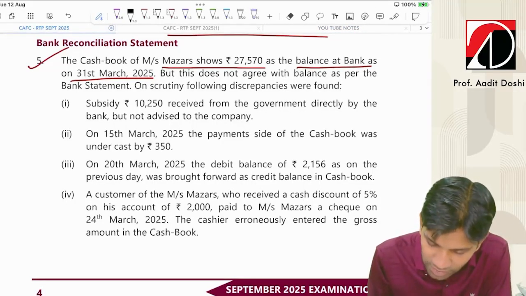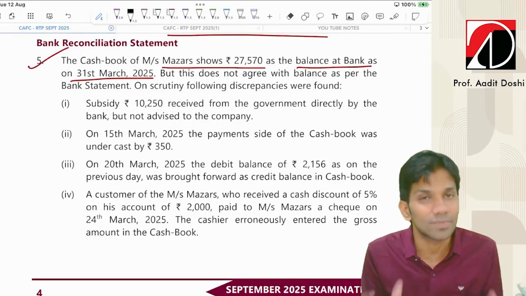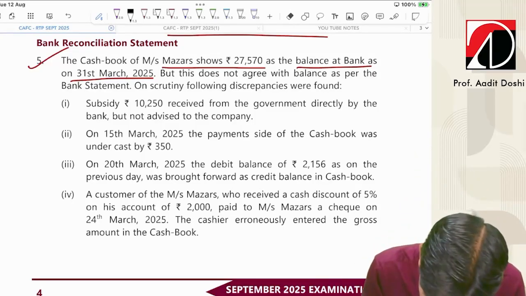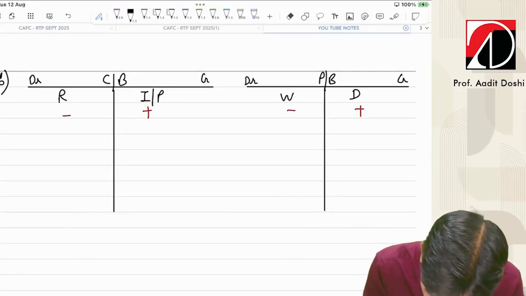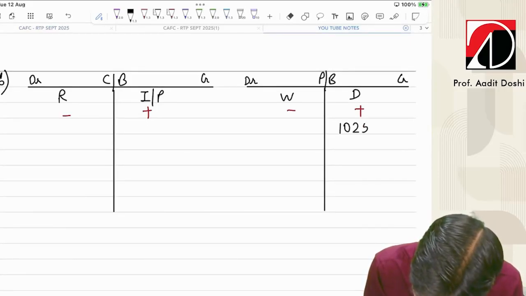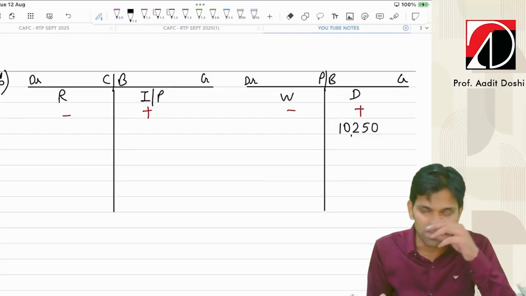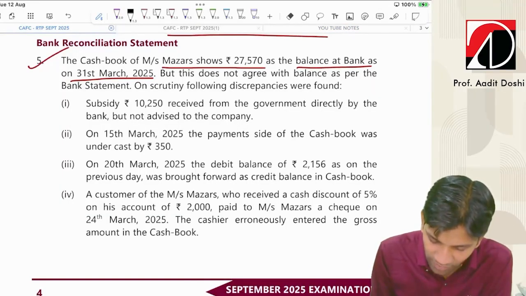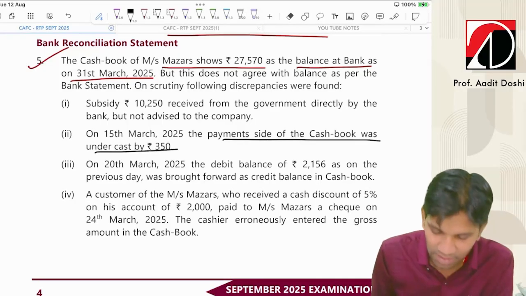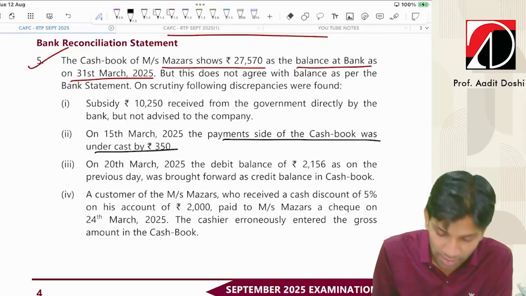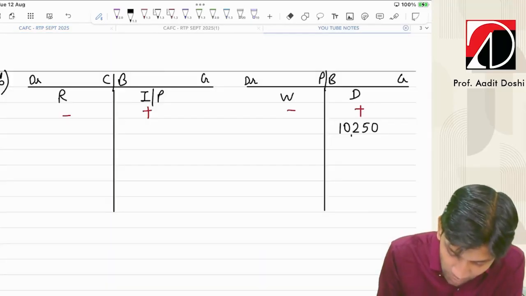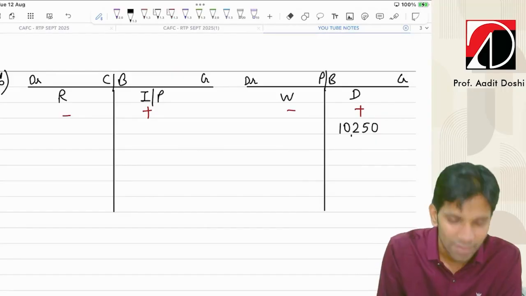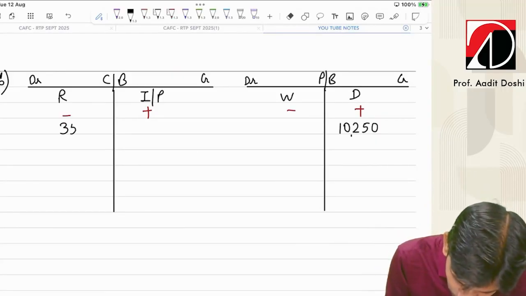Subsidy 10,250 received from government directly by the bank. Who received the subsidy? Bank. Bank means passbook. Passbook means deposit side I will go because received by government 10,250. Directly by bank means passbook. Bank means passbook. Passbook means deposit side. On 15 March 2025, the payment side of cash book was undercast by 350. Payment side of cash book undercast means we took the payment side lower. So which side we took higher? The receipt side. So we'll record here 350.